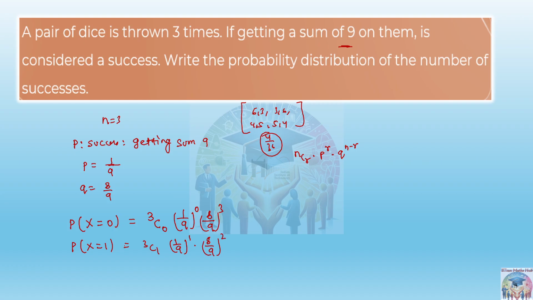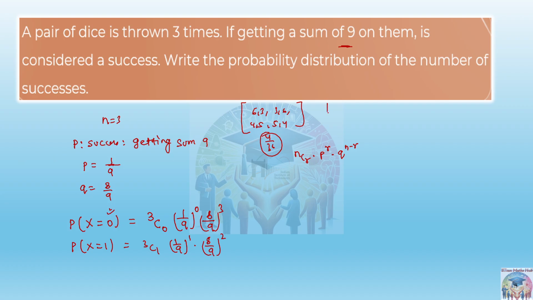Because the dice are thrown 3 times, right? So if x is equal to 0, that means the random variable value is 0, that is basically the success has been considered, right?